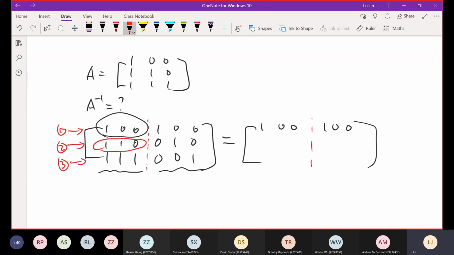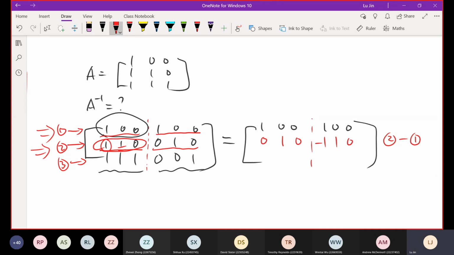So they are not changing at all. But for the second row here, we want that to be the format of the identity matrix. So the second element should be 1. This is good. But the first element should not be 1. It should be 0. So now what I'm going to do is to use row 2 minus row 1. After this step, 1, 1, 0 minus 1, 0, 0 gives us 0, 1, 0. This is the perfect format for the second row of the identity matrix. And then on the right hand side, keep doing the same thing. 0, 1, 0 minus 1, 0, 0 gives you the 0 minus 1, negative 1. 1 minus 0 is 1. 0 minus 0 is 0.